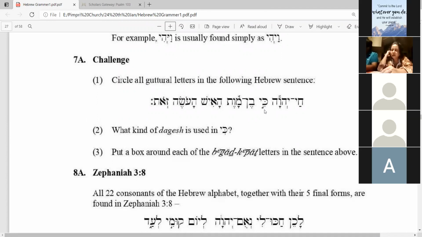Now, in the first question, in this sentence, you have to circle all the guttural letters. But in the third question, put a box around each of the Begad Kefat letters in the sentence above. Now, you have to do two things. For guttural letters, you have to circle. And for Begad Kefat letters, you have to put a box. Everyone understood the 7A challenge? Yes, sir. Now 8A.